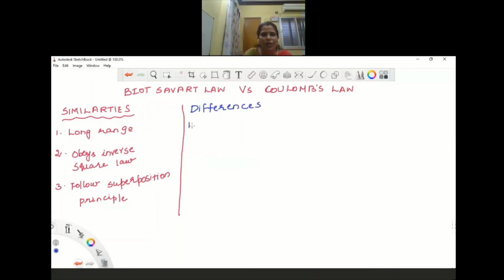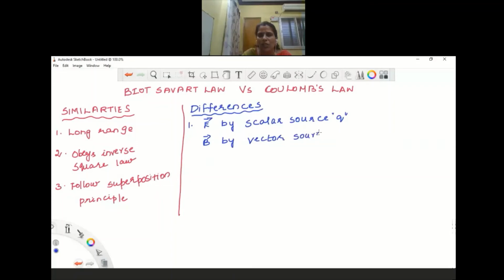The first point is, we know what the source of the electric field is: the scalar quantity, that is charge. So I can write that the electric field is due to a scalar source, charge. But what is the source of the magnetic field? The magnetic field is due to the current element, so a vector source.